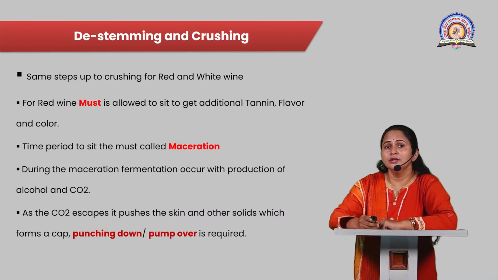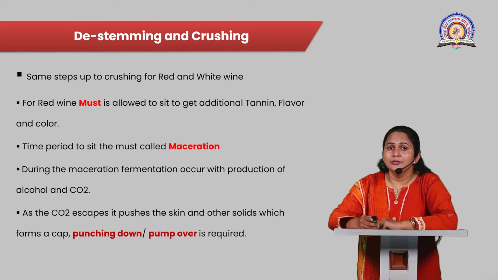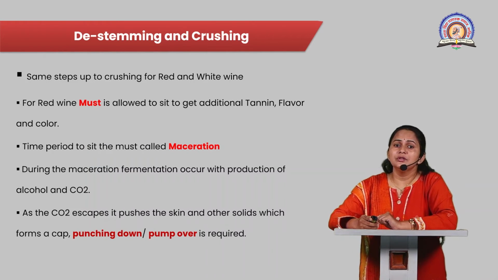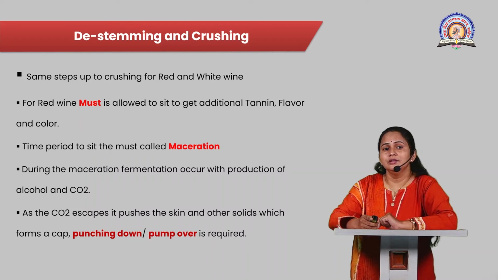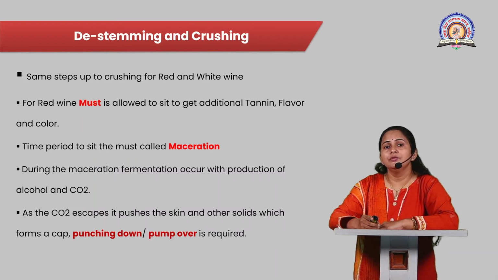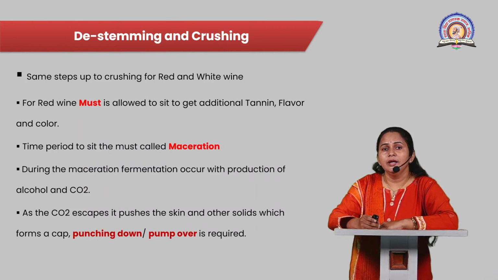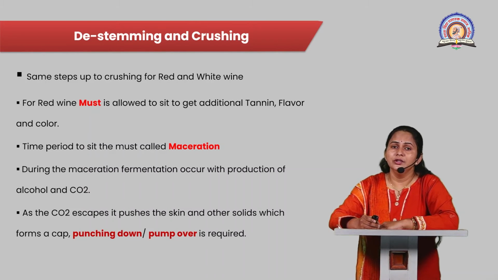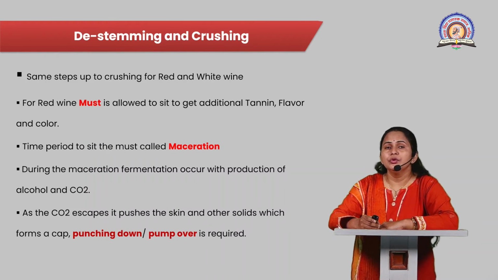sit together for a specific time period, for the addition of tannin, flavor and color of that particular wine. This time period for which the must sits is called maceration. So the maceration period is required for the production of red wine, and this maceration period is avoided in the production of white wine. During the maceration, fermentation occurs with the production of alcohol and carbon dioxide gas.